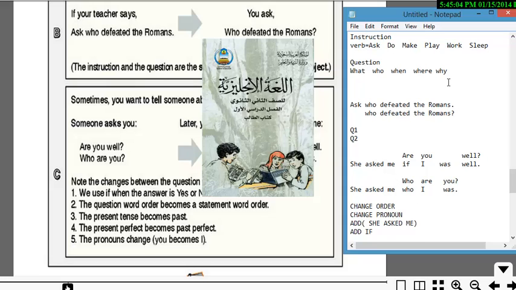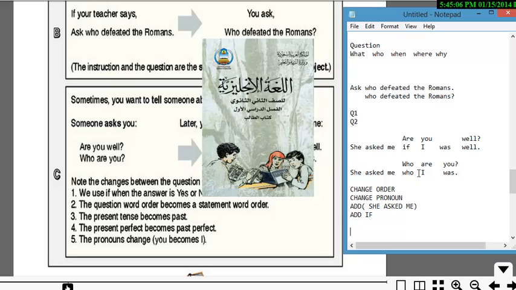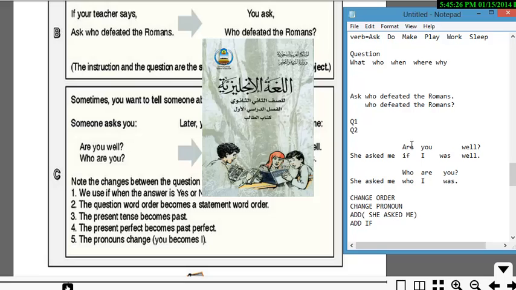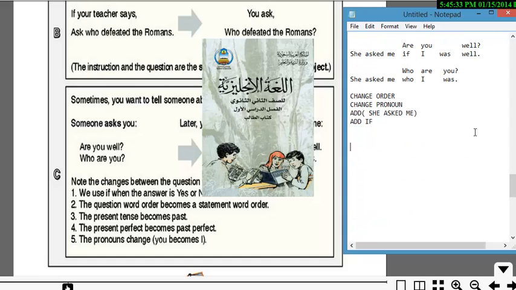So let's just make one more review. We're going to change the order, as you can see here, where these 2 parts are, was, you, I, and change the pronoun. You is going to turn into an I. Then you add she asked me, okay, and then you're going to add if when you have a yes/no question form. Okay, let's play with more examples here. How does it work? Number 1, we use if when the answer is yes or no. Okay, we know that already.